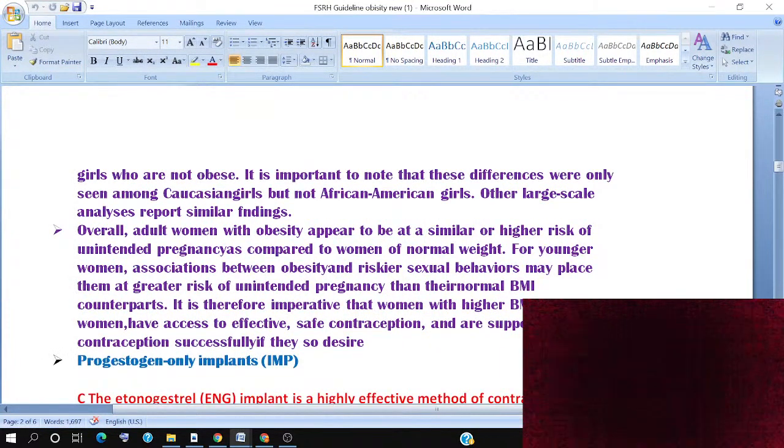Overall, adult women with obesity appear to be at a similar risk of unintended pregnancy compared with women of normal weight.